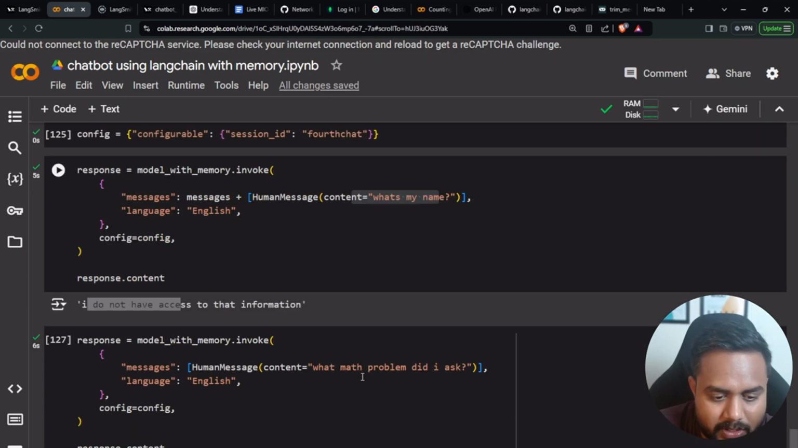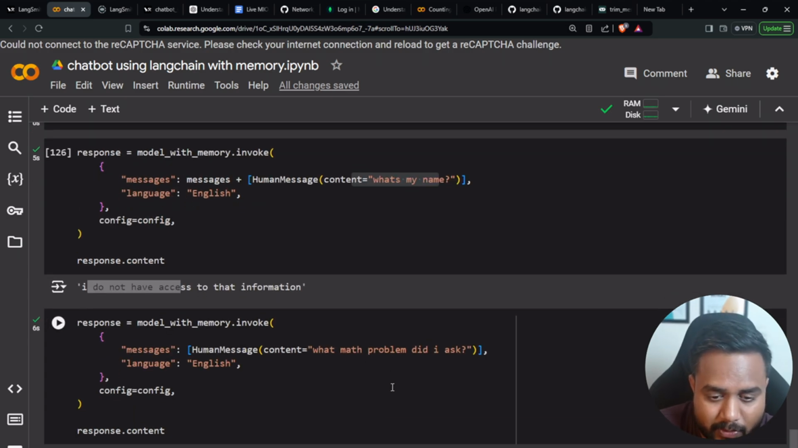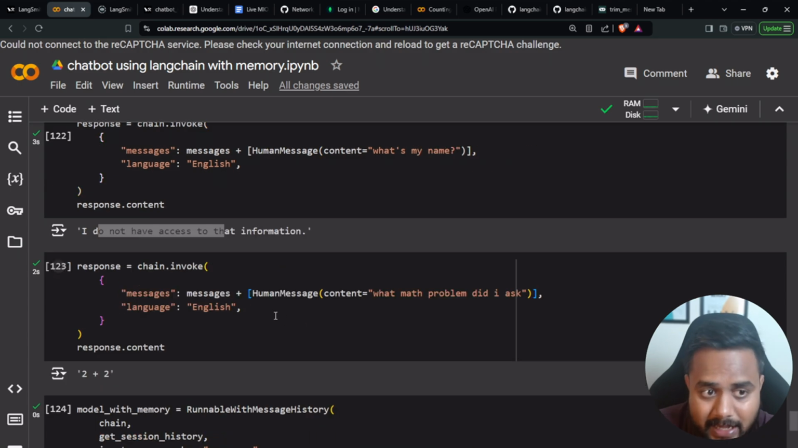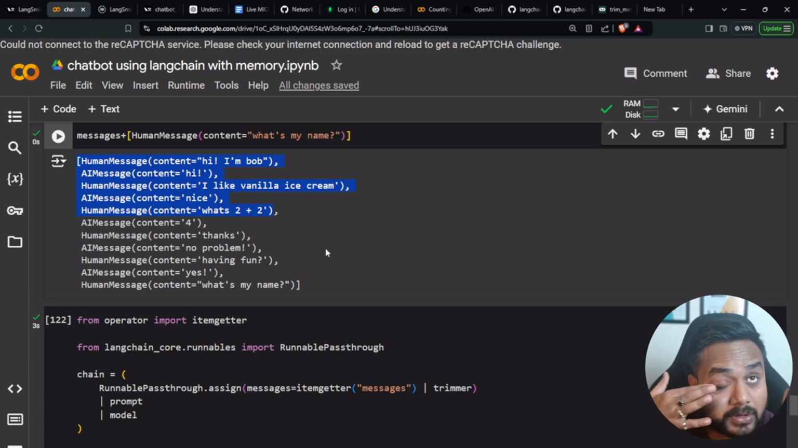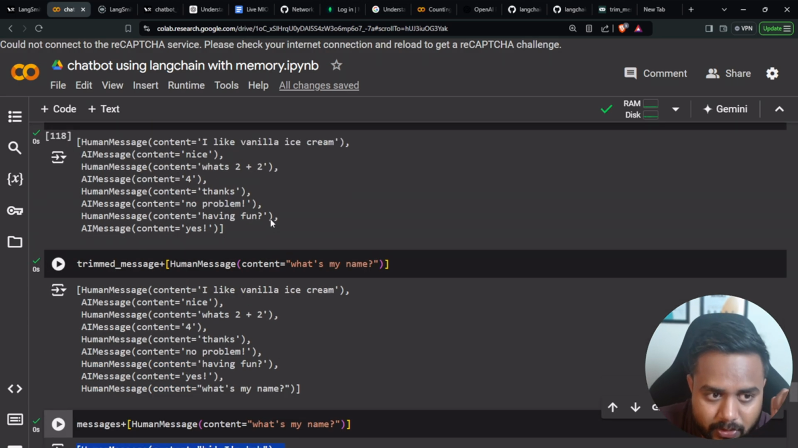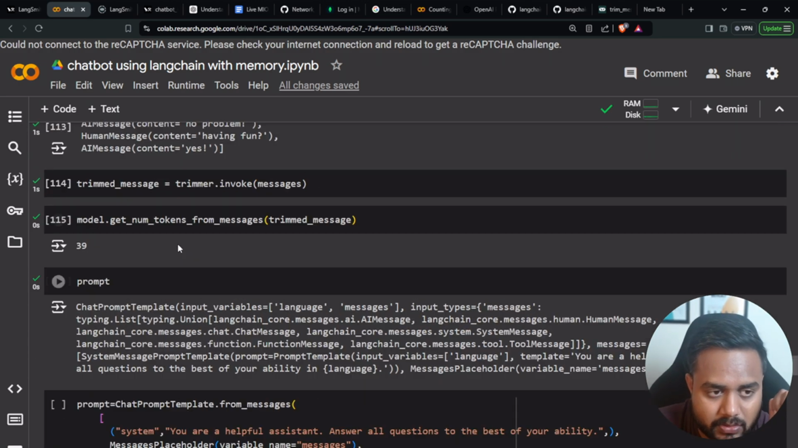This one, what is my name? Sorry, this, what math problem did I ask? And once I add the message at the end, it's going to remove the message from the starting. Getting my point? Yes or no? Tell me yes or no. So as I add the message at the end, it's going to remove the message from the starting. Why? Because like this only I have written the configuration.